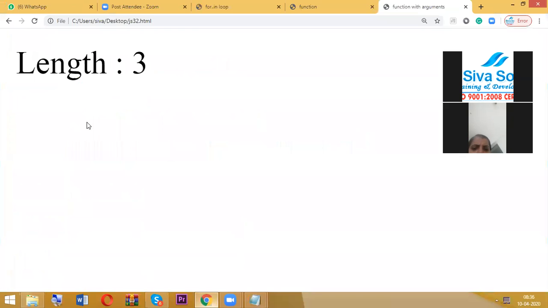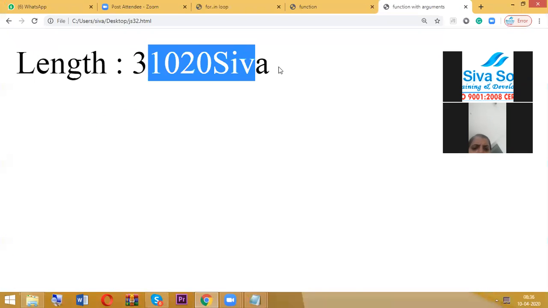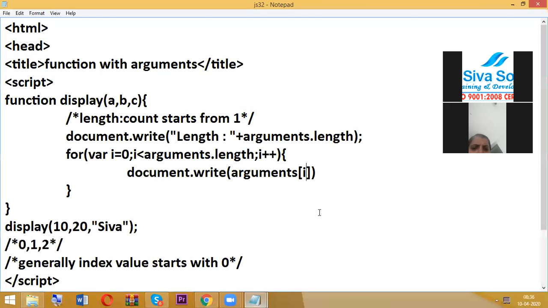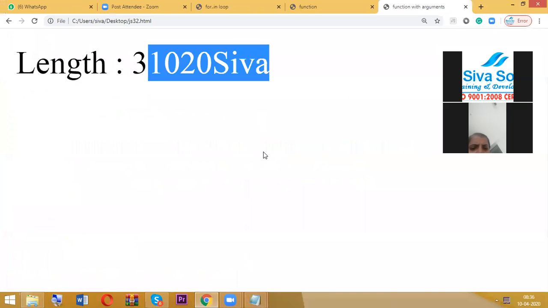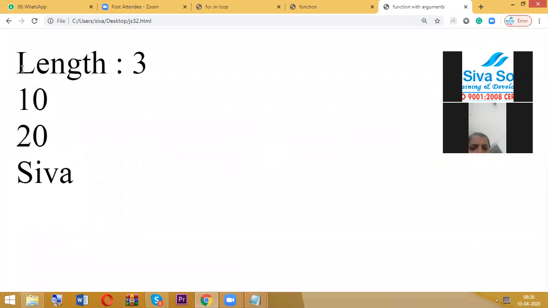Now go and check the output. I am able to display all the values. Use the BR. I will explain, one second. So here finally we got the output. Okay, so length 3. So 10, 20, Shiva. So just one second.